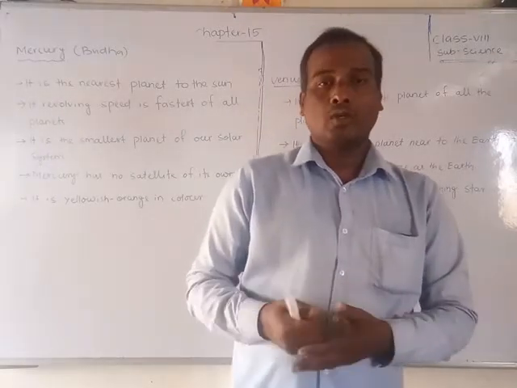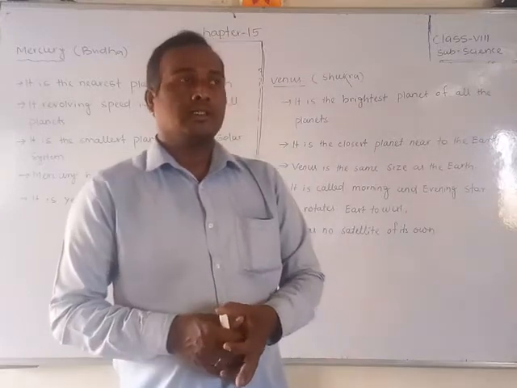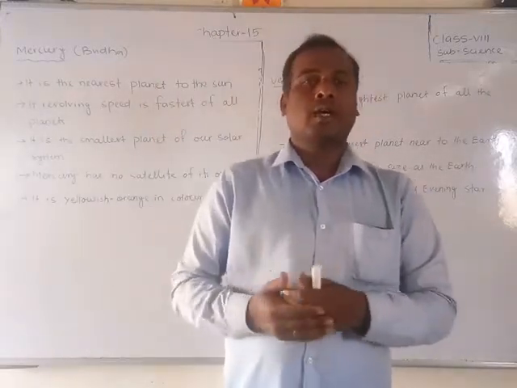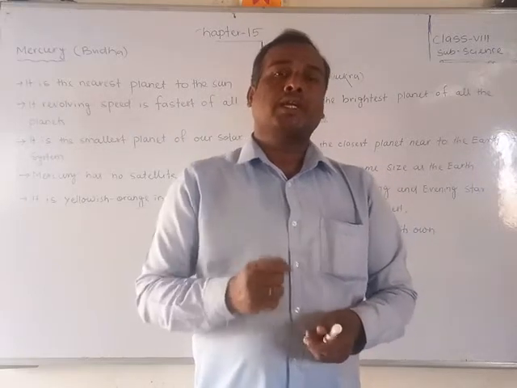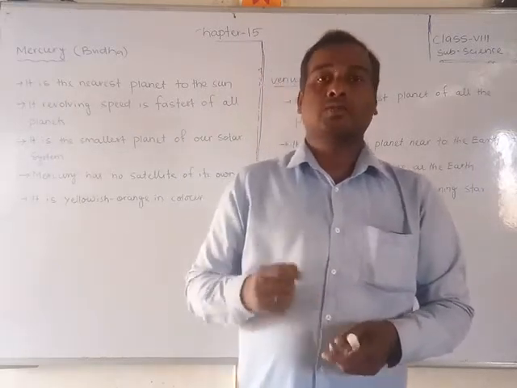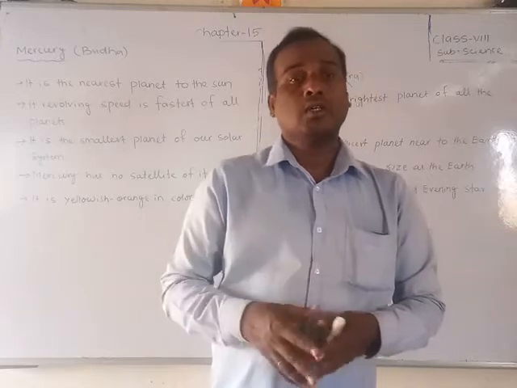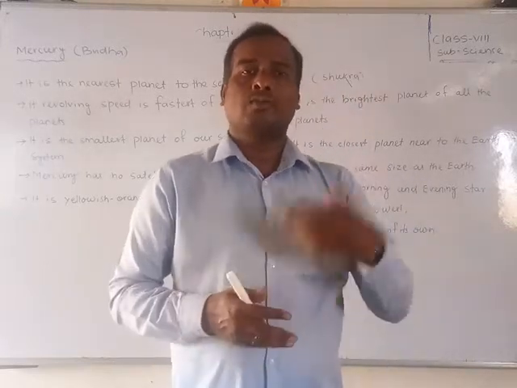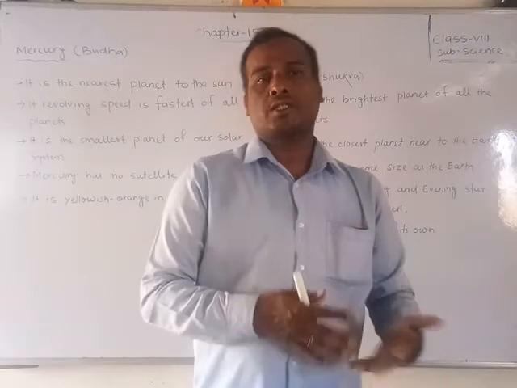If you compare how the planets revolve around the sun, Mercury is the fastest planet, revolving very fast around the sun. So let us discuss thoroughly what Mercury and Venus are in this video.